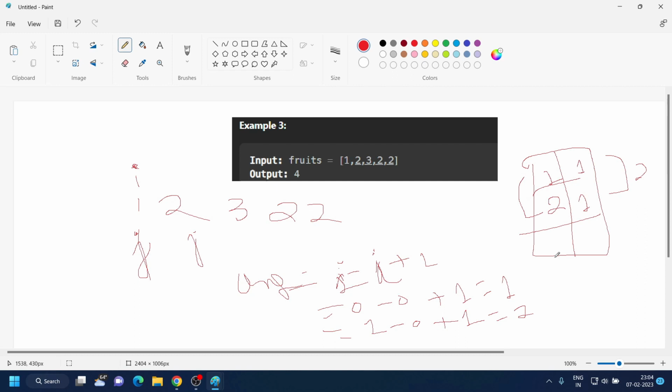And when we push 3, its count would be 1, and our map size is greater than 2. So we will decrease this count to 0 and then erase this. After that we do the same.